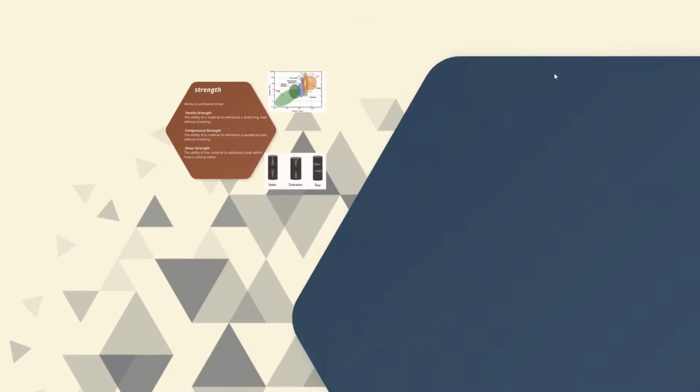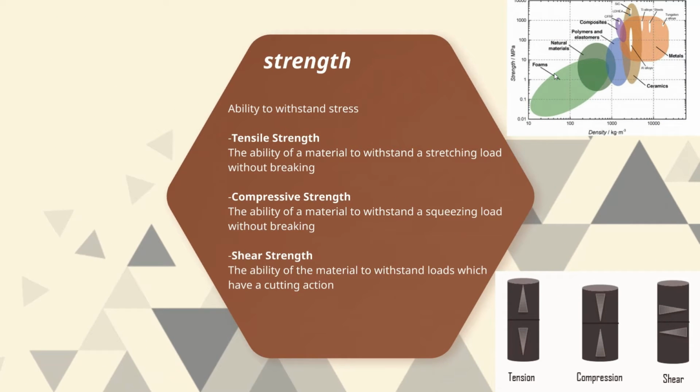Strength of a material is the ability of a material to withstand stress without failure, or the capacity to withstand destruction under the action of external load. There are multiple variants of stresses acting on the material when it is in use. The three common types of stresses acting on the materials are tensile stress, compressive stress, and shear stress.